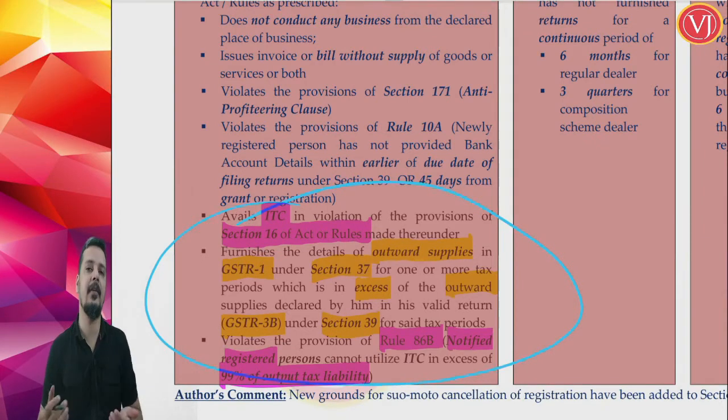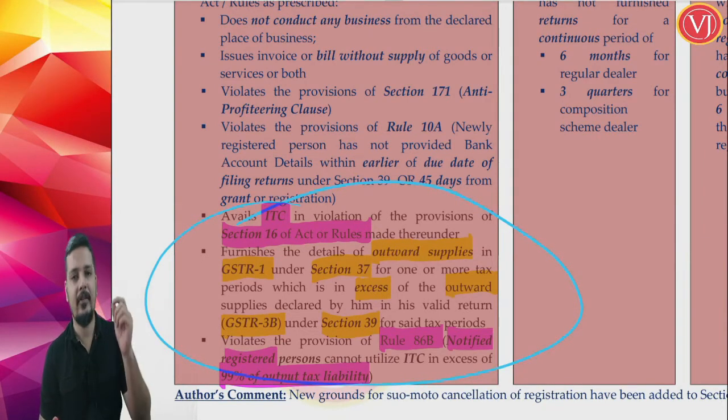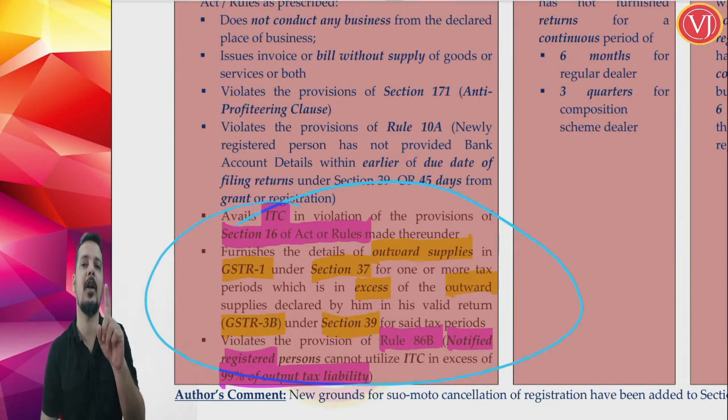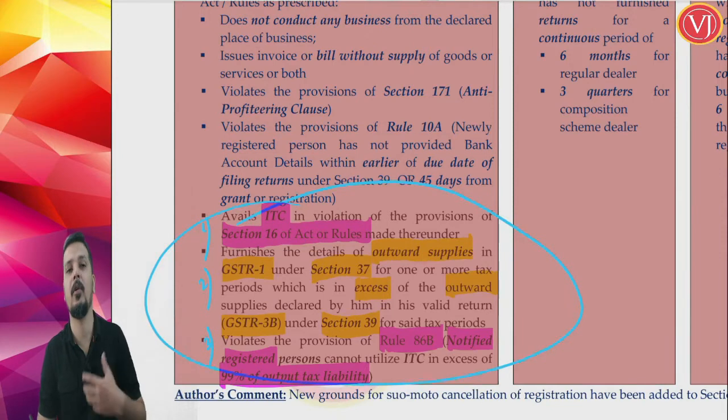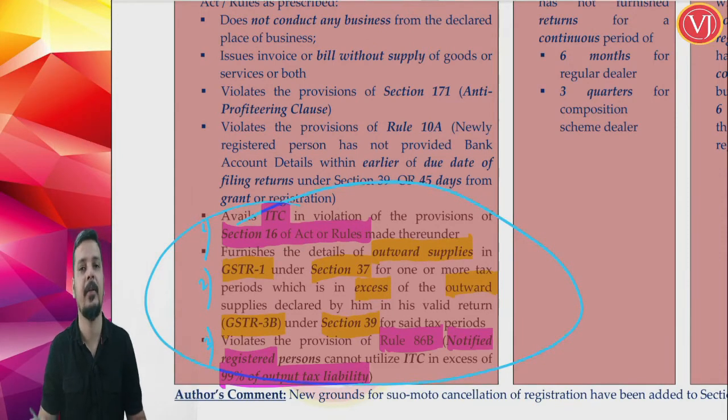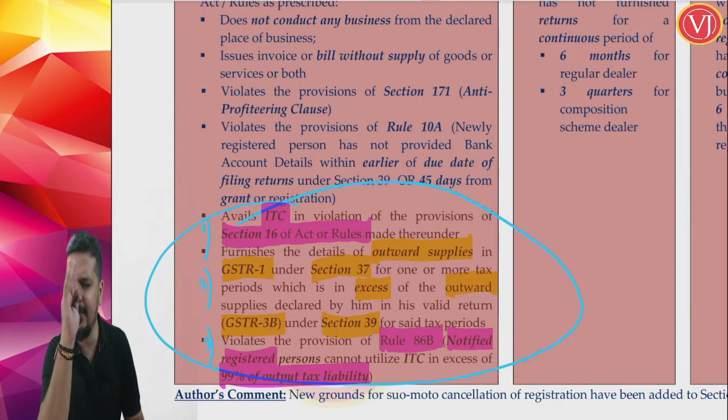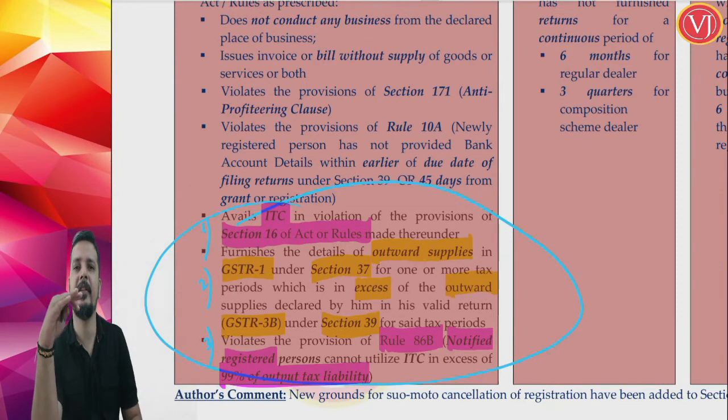If you are not complying with Rule 86B, which means if you are a notified person covered under Rule 86B, minimum 1% of your output liability you have to pay by cash. If you are paying more, no issues. But at least 1% of your output liability other than RCM, you have to pay it by your cash ledger. If you are not doing that, again it is liable for cancellation. So they have added 3 new grounds for suo motu cancellation by the department. The first point is highly dangerous. The third point is dangerous. The second point is logical.